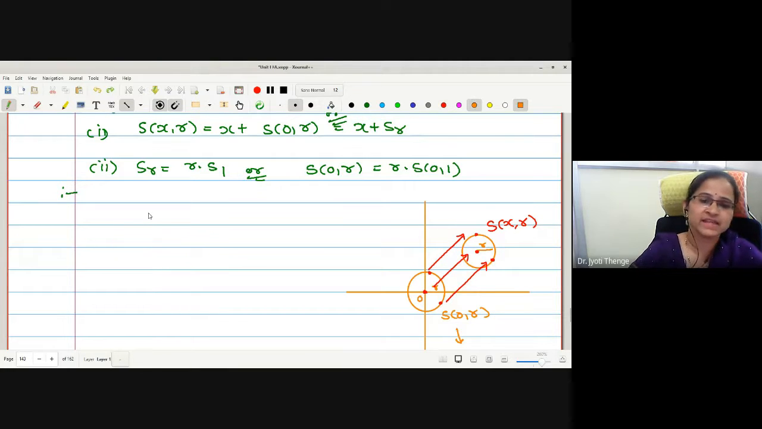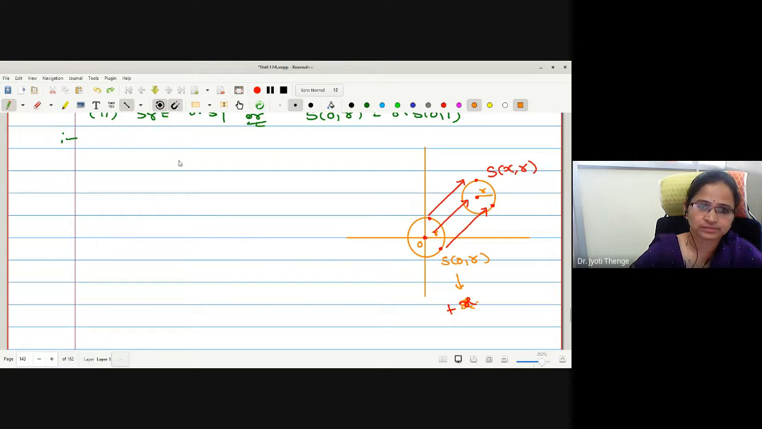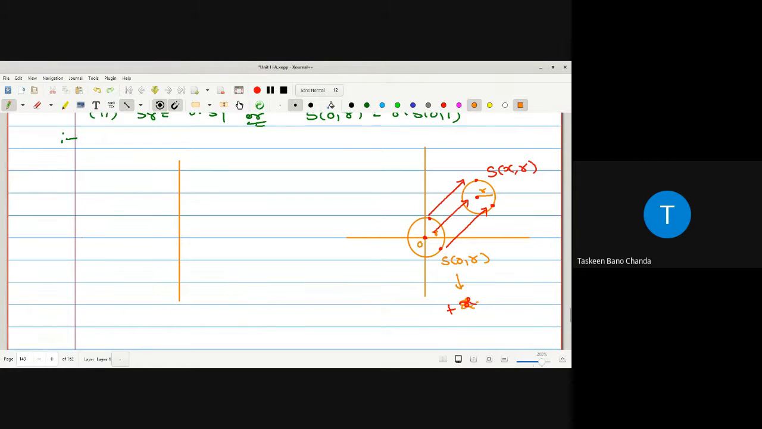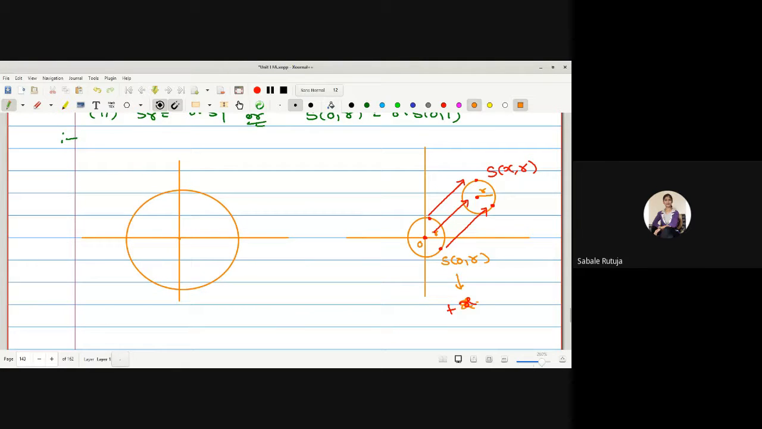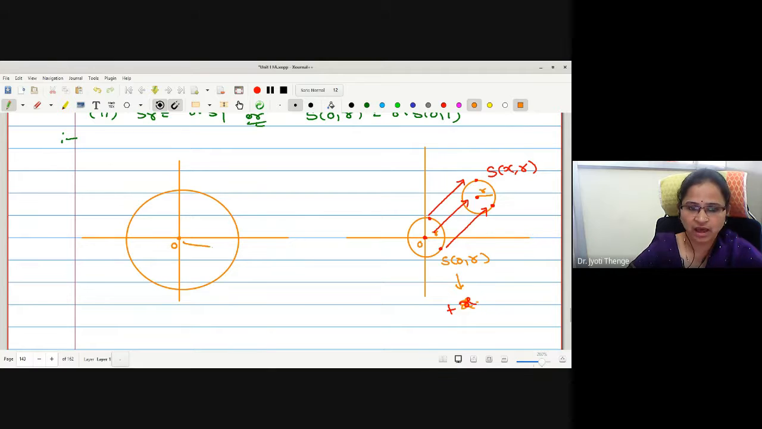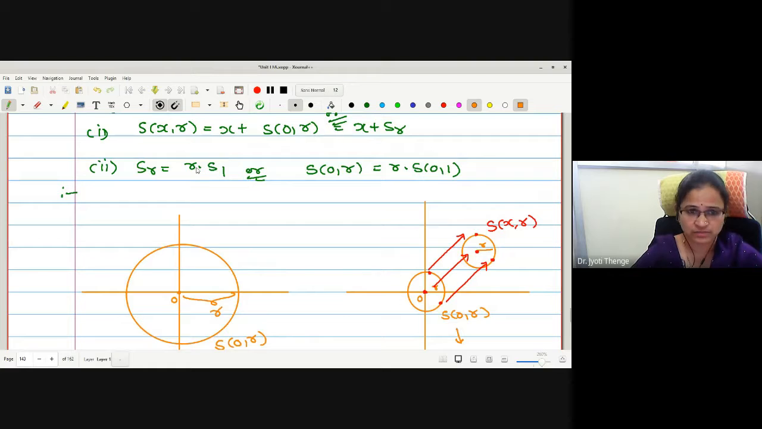Okay. Now what does the second one try to tell us? Second one, S of 0, r is r times S of 0, 1, the unit sphere. Yes, if you have some sphere with radius r centered at the origin, say this is r. Therefore, this is the sphere centered at origin with radius r, which is r times this sphere. What is this sphere? Centered at origin, radius 1.